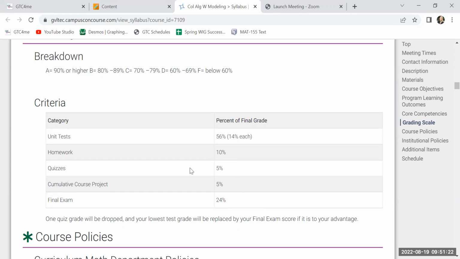Now, I will drop one of your lowest quiz grades, and assuming you take all of the tests, your final exam score can replace your lowest test score. Okay, so if you bomb a single test, don't worry, not a huge deal. Your final exam can replace it. If you miss a test, I don't offer any makeup tests. That's also departmental policy. So if you happen to miss a test, then your final exam will replace that one instead of the lowest, because effectively it's replacing a 0, okay?